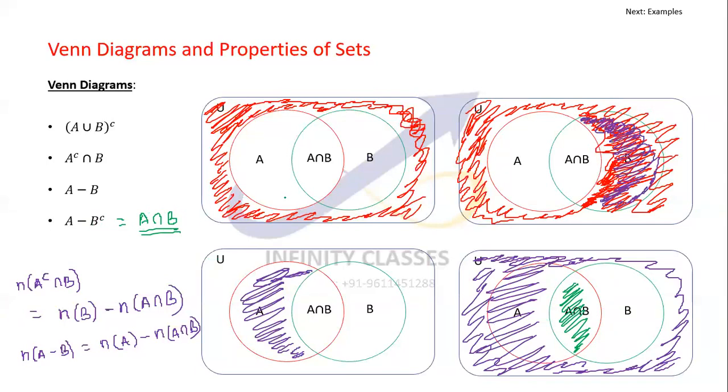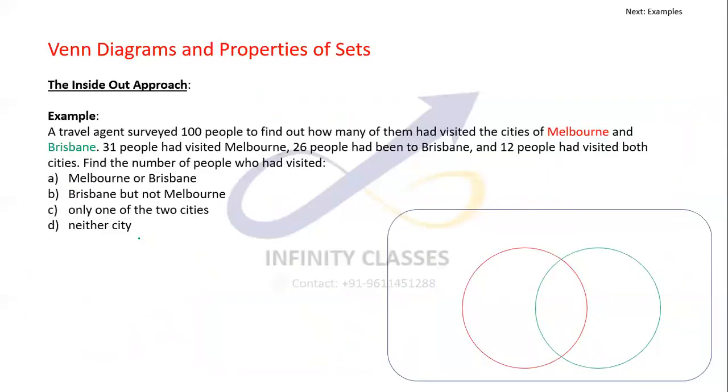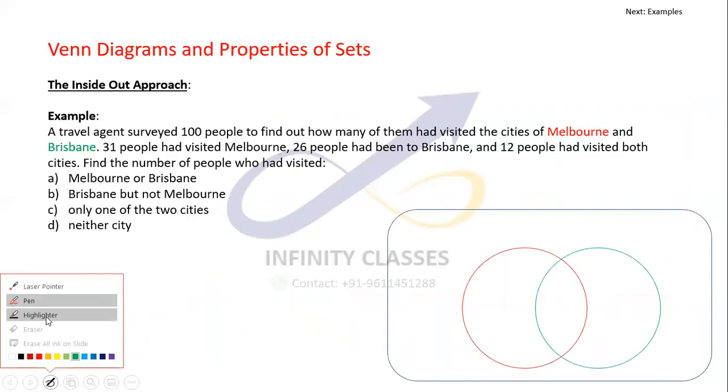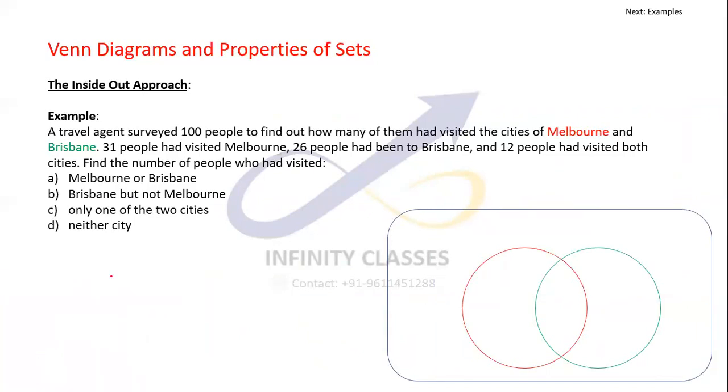So with Venn diagrams, I actually had no clue about the formulae which would be playing here, but with these techniques and tricks, I can find it out very easily. Moving ahead, I'm going to give you a few questions on this application of Venn diagrams, and I want to tell you one of the very important tricks, the inside out approach.